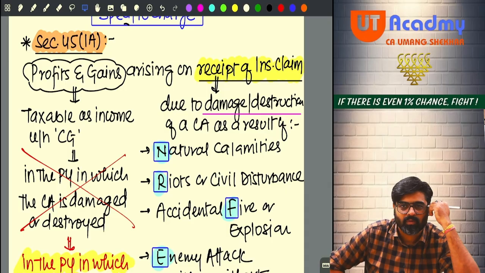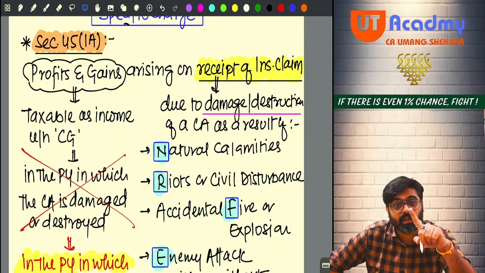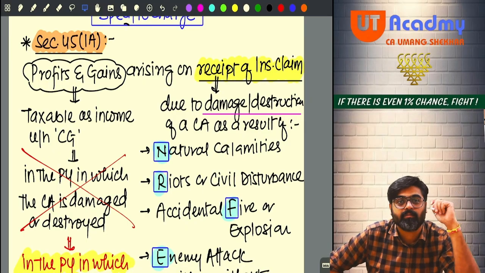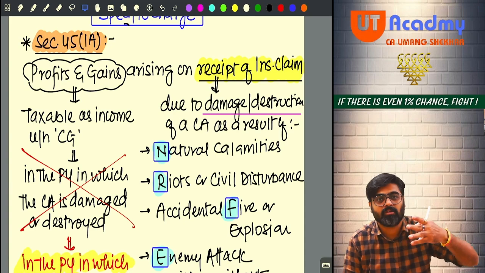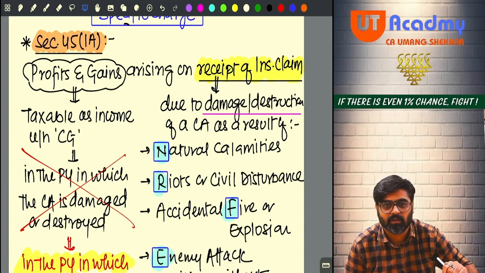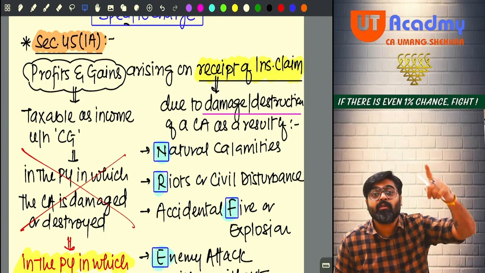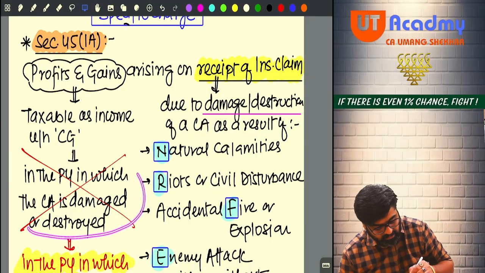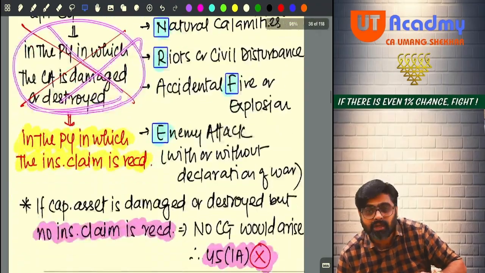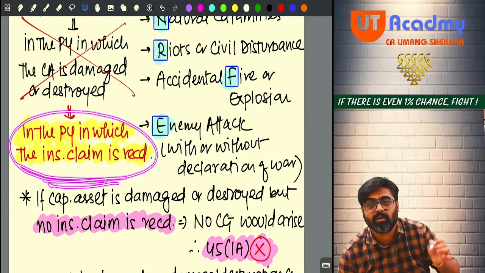Yes or no? What if you have taken the insurance? Will you calculate this gain? Not till the time you receive the insurance claim. Just because you took the insurance does not mean you will get the insurance claim. Sometimes the insurance company rejects the claim also. So damage or destruction takes place, the asset is transferred, but the gain will be calculated and charged to tax not in the year in which the asset is damaged or destroyed, but in the year in which the insurance claim is received. In this year, the gain will be taxable.